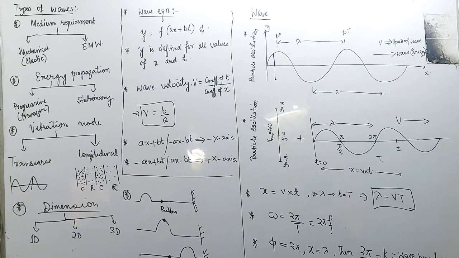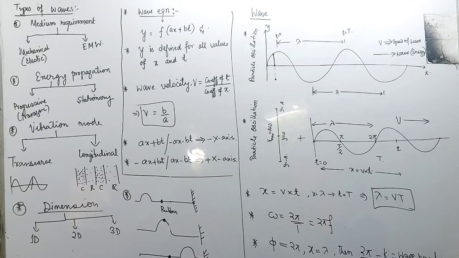The water wave produced on its surface will be known as a two-dimensional wave. And for a three-dimensional example, the sound wave. See, with sound waves, I am sitting, and it travels to the back side, right side, left side, up and down. In all directions the wave propagates. That is why sound waves are three dimensional.